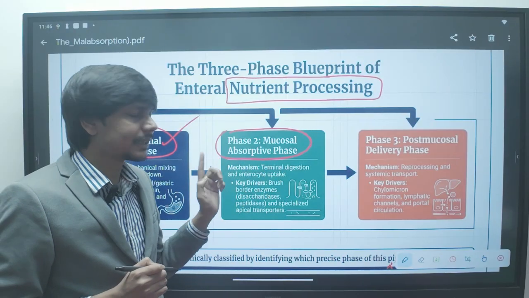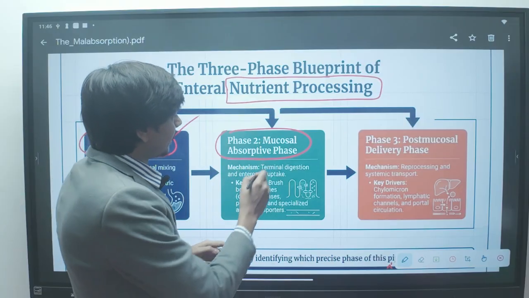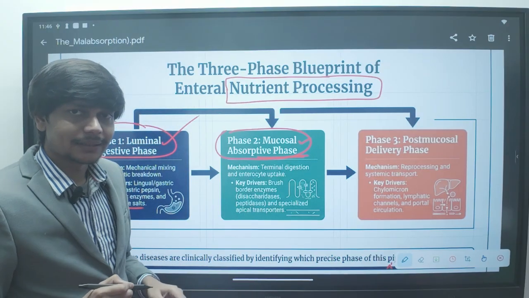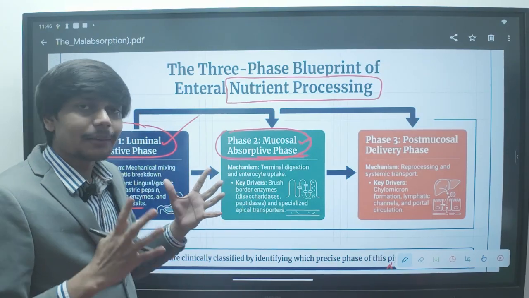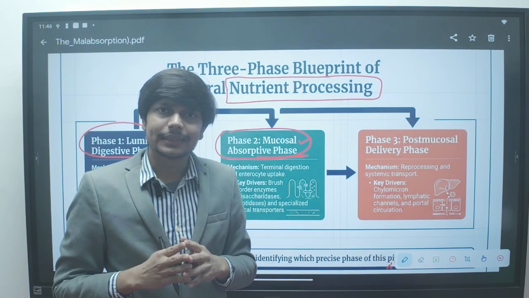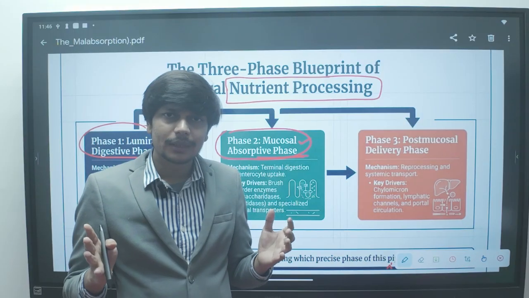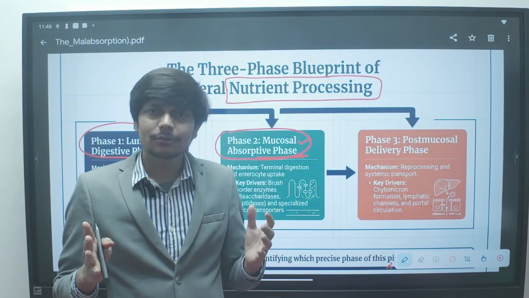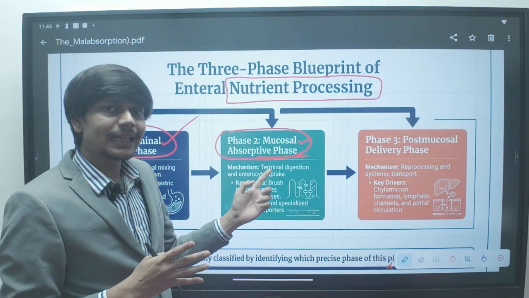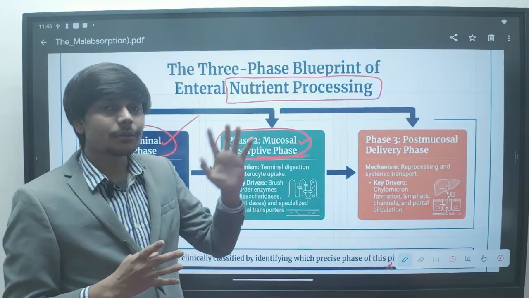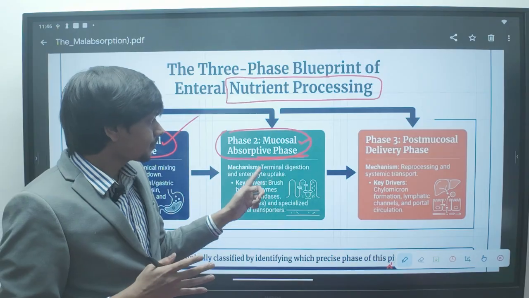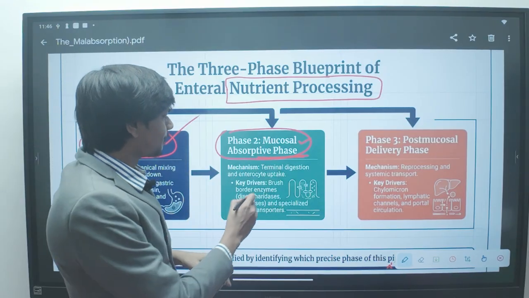What will happen in such case? The patient will have problem in the absorptive phase, or the mucosal absorptive phase. Let's say the patient is having celiac disease, there is a problem in the mucosa or the layer of the gastrointestinal tract, the nutrients are not absorbed. We will discuss what is celiac disease and what causes it, but celiac disease is a classical example where there is a problem in this mucosal absorptive phase, because the mucosa contains the brush borders.